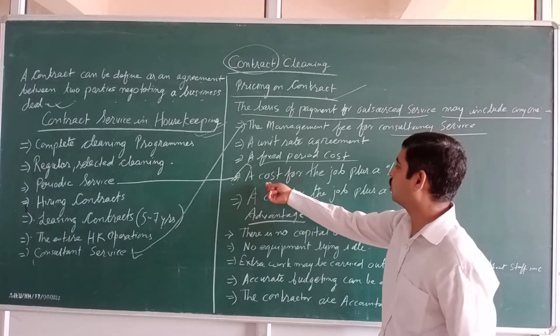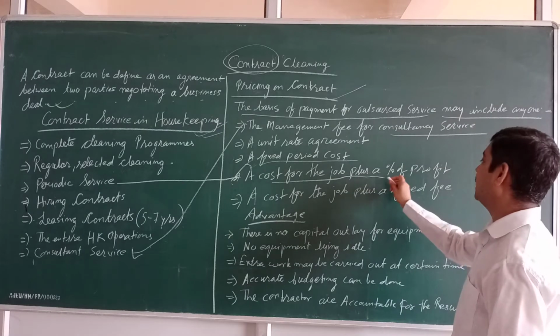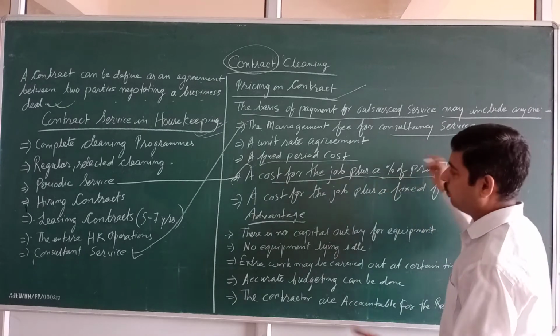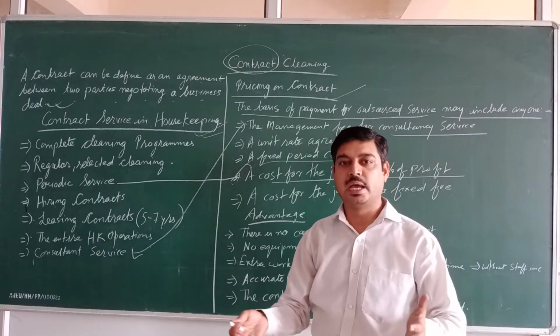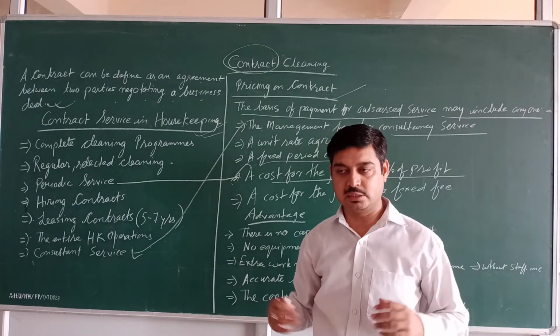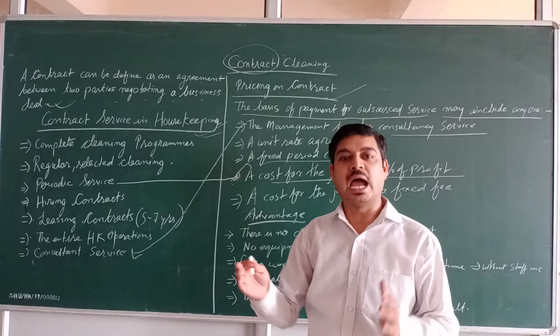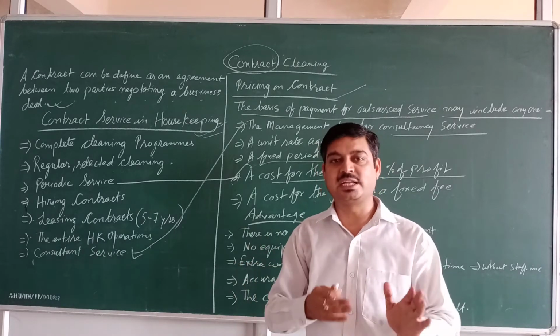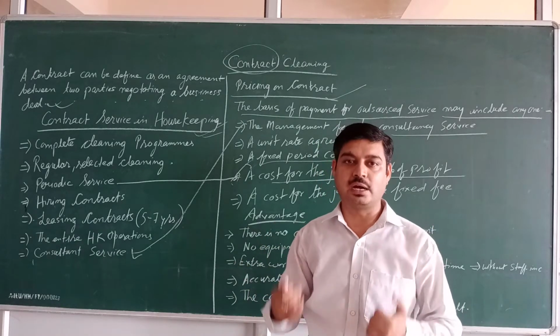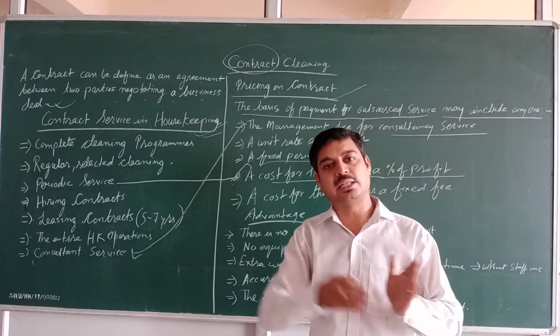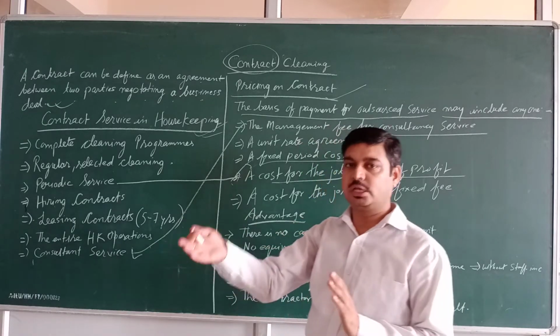The fourth is the cost for the job plus a percentage of profit. Suppose I charge for my job, and I give all the furniture, fixtures and equipment to the hotel, and we share a percentage of the revenue which is earned. The profit will be shared between the hotel and the supplier or the contractor.